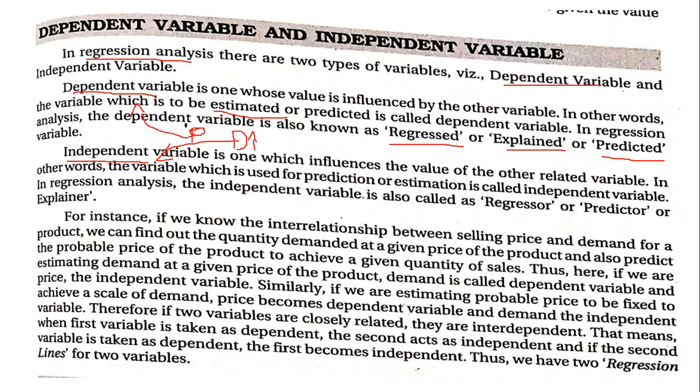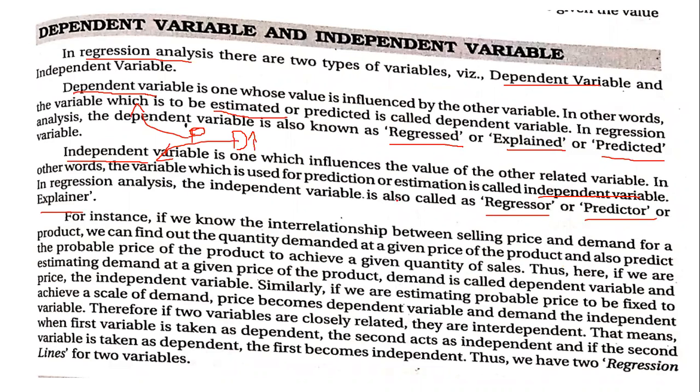In the dependent variable also you will be able to do it, but more clarity will be given by the independent variable. That is why it is called independent. It doesn't get influenced by anybody, it stays upright. So this independent variable is also called the regressor, predictor, or explainer.